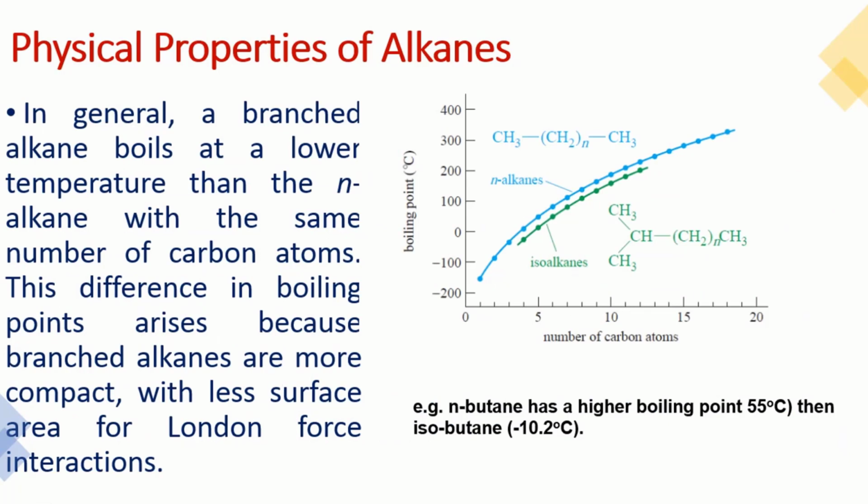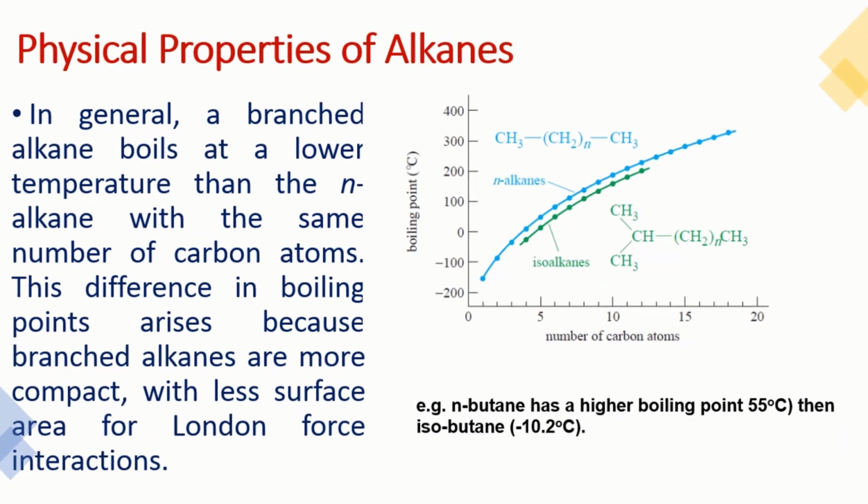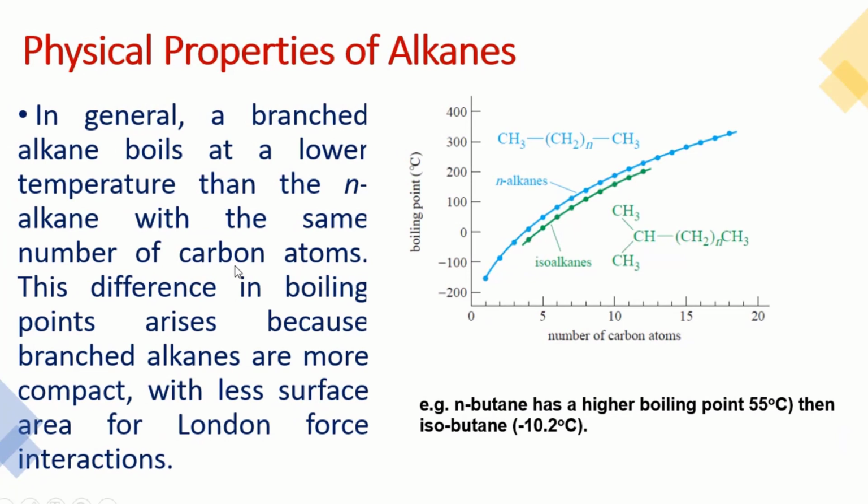Generally, branched chain alkanes boil at a lower temperature as compared to their n-alkane. This means if we have butane and its second isomer, isobutane, isobutane will boil at a lower temperature as compared to n-butane. So n-butane has a boiling point of -0.5 degrees, and isobutane has a boiling point of -10.2 degrees centigrade.